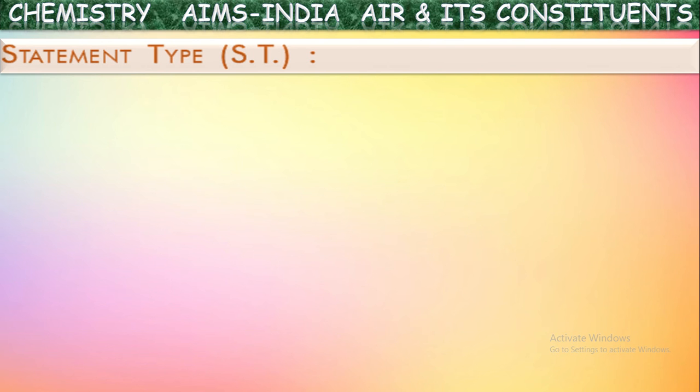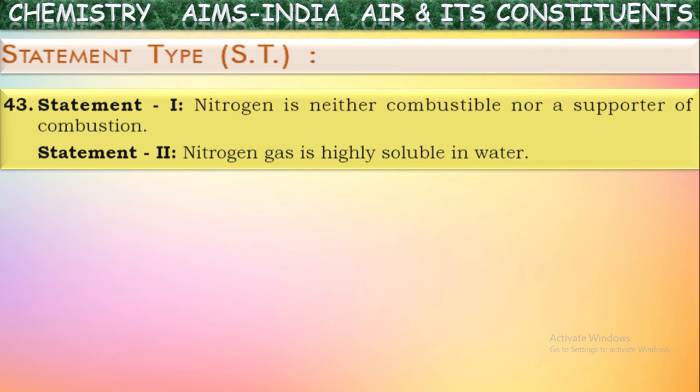Let us see statement type questions. See the first statement. Nitrogen is neither combustible nor a supporter of combustion. Is it true? Yes. Nitrogen will not support the combustion of other substances and it won't burn itself. So we can say nitrogen is non-combustible and a non-supporter of combustion. So statement 1 is true.